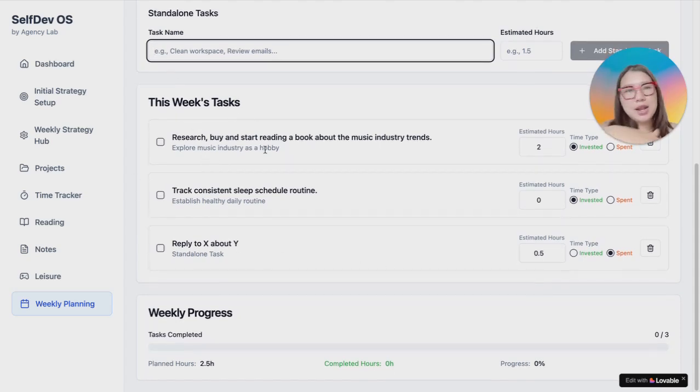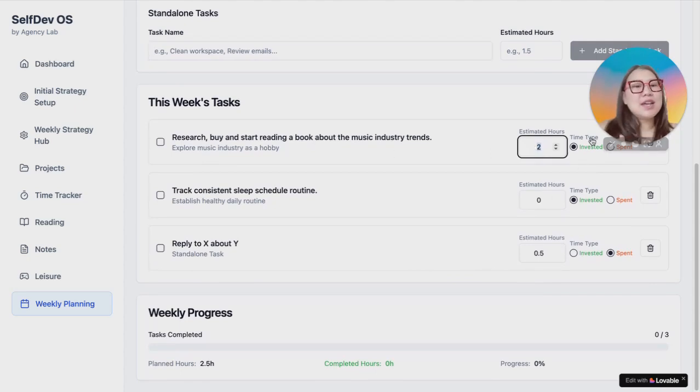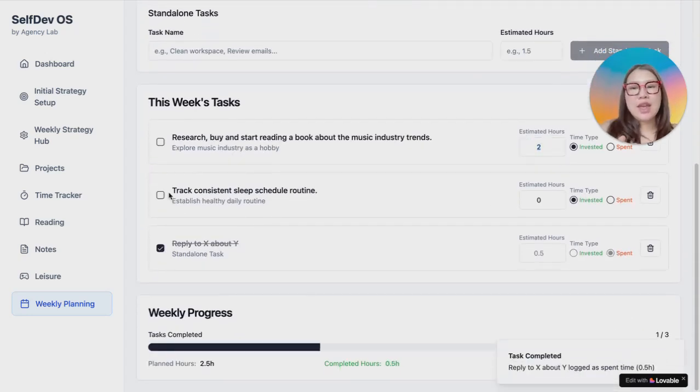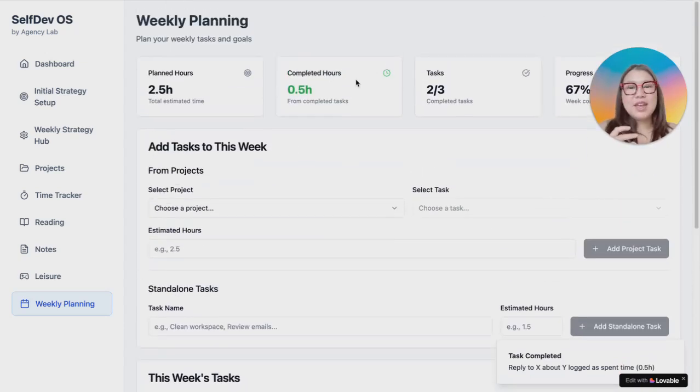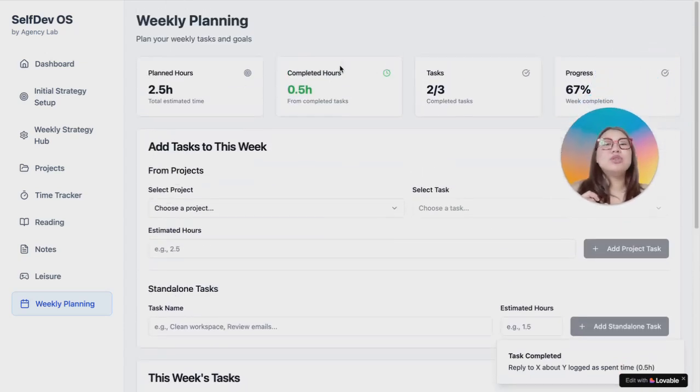So I went ahead and edited some tasks for Thomas. Added the estimated time, the time type, invested versus spent, and then as he goes through that and completes it, he's also going to see his weekly progress, which is great. And then he also has a metrics dashboard here. That's also very helpful. All right, let's go to the time tracker.